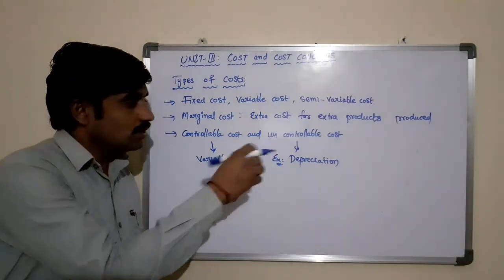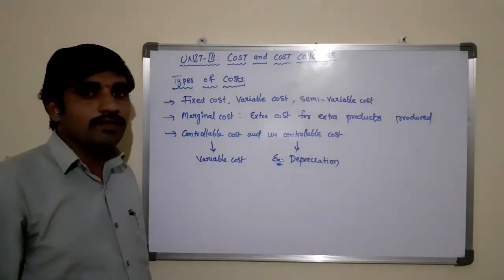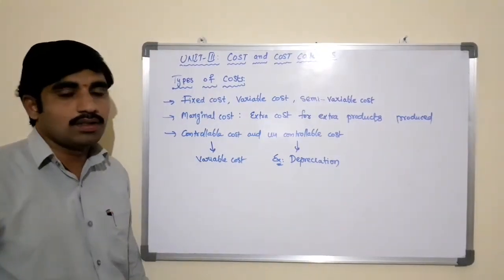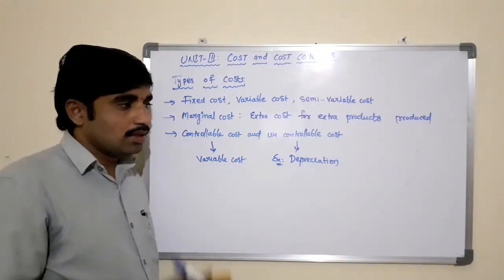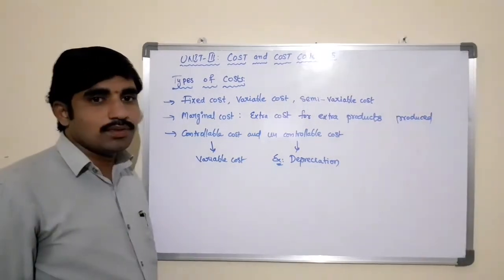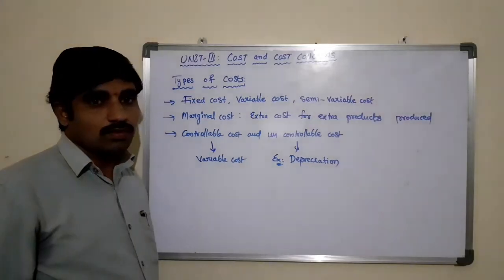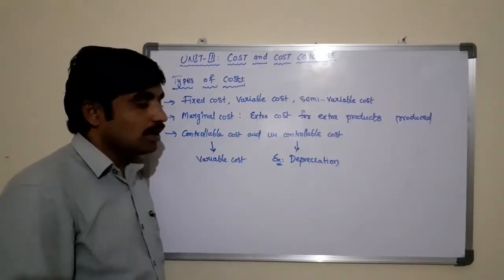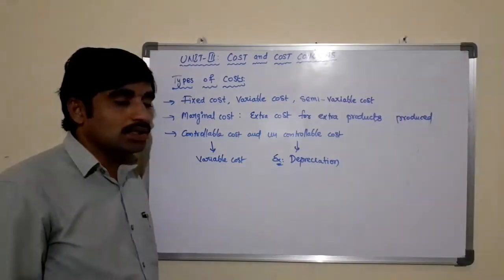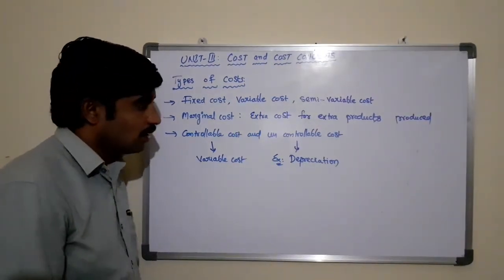Such a cost is known as uncontrollable cost. So the direct and variable cost cannot be cut, whereas the overheads like office and administration, selling and distribution expenditures, such kind of cost may be controllable. So controllable costs are the variable costs, and the costs which cannot be controlled by the business are said to be the uncontrollable cost.